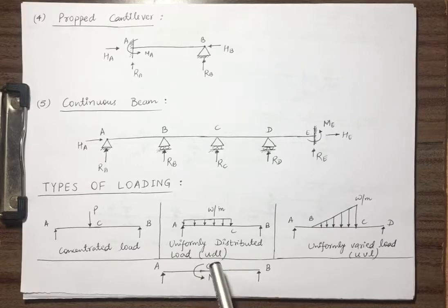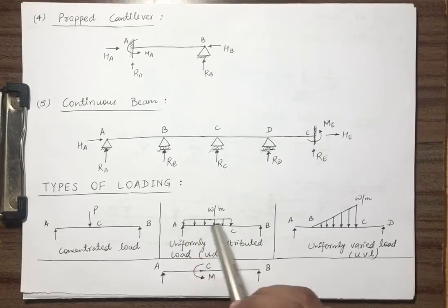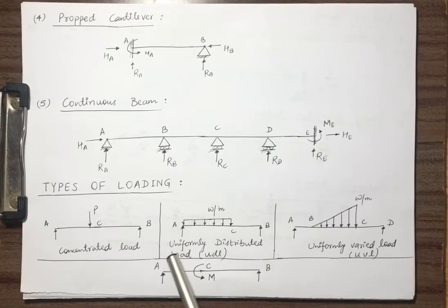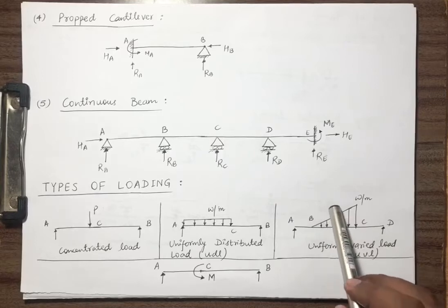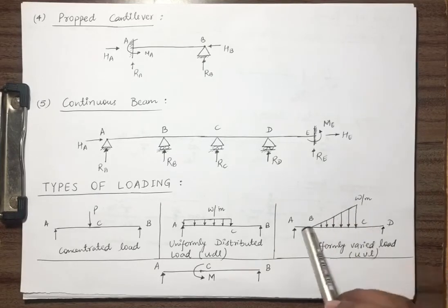In the coming lectures, I will not be writing uniformly distributed load in full. I will simply write UDL. So you have to understand that UDL means this. If the variation is uniform, like it is varying uniformly, what does this mean? The slope is constant.